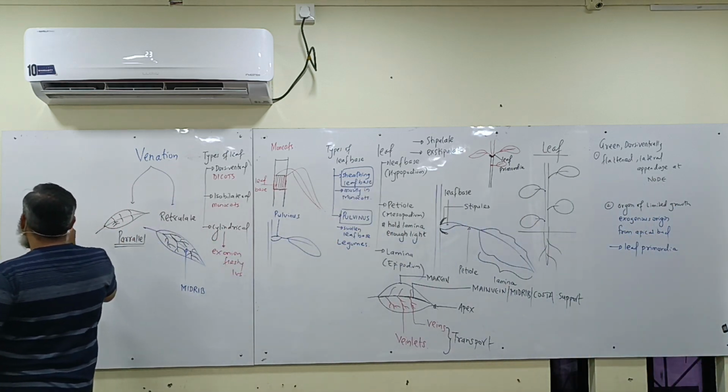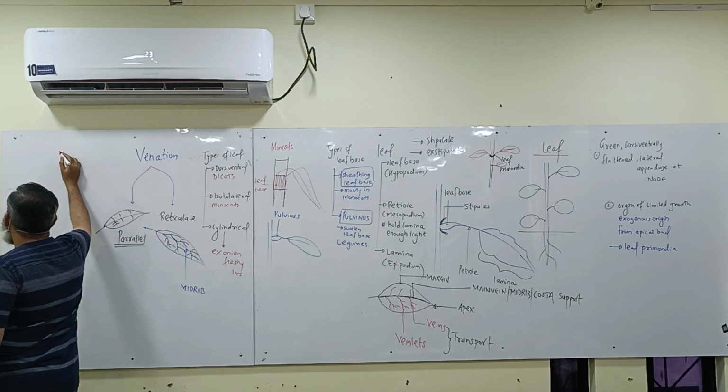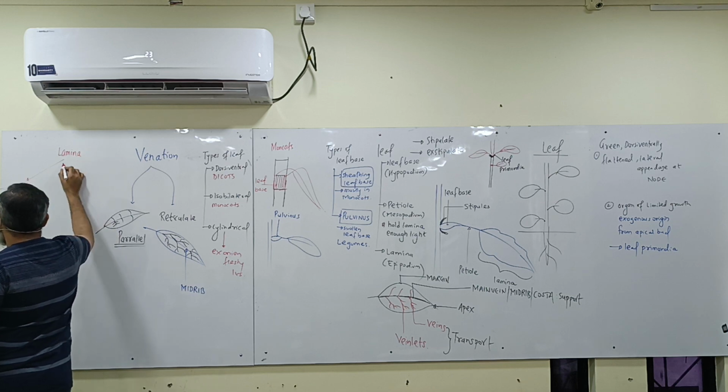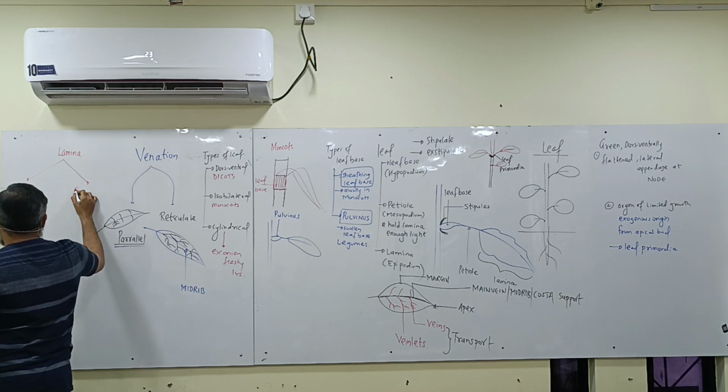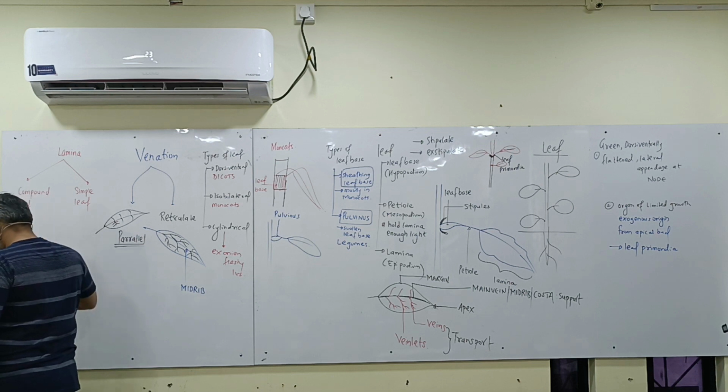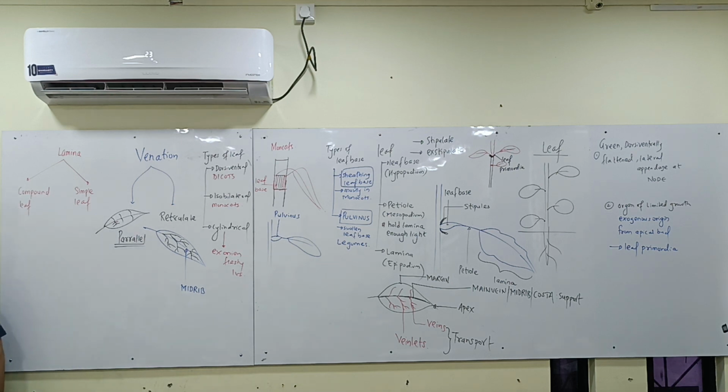Look at the next idea: depending upon the lamina incisions, you can have either a simple leaf or a compound leaf. What are the two types? Simple leaf and compound leaf.